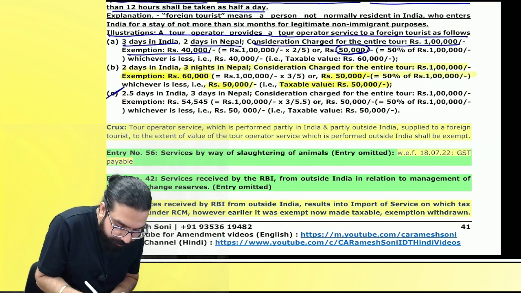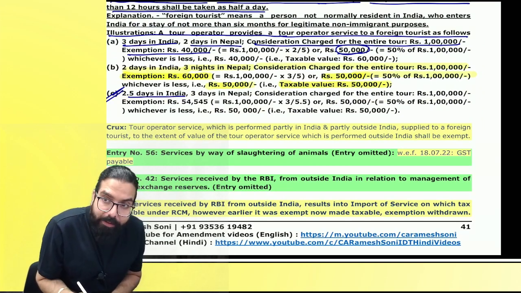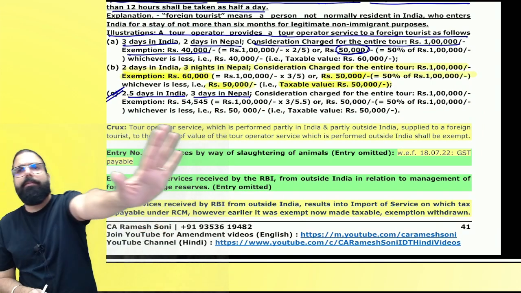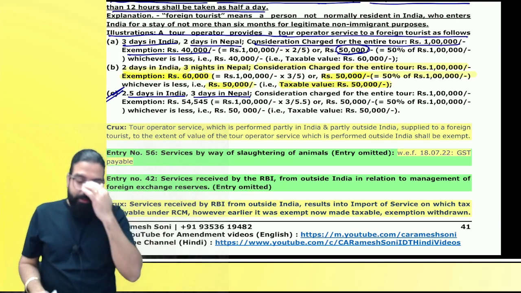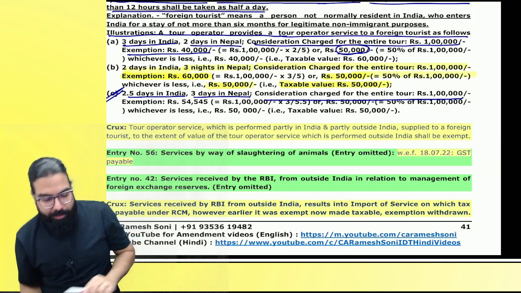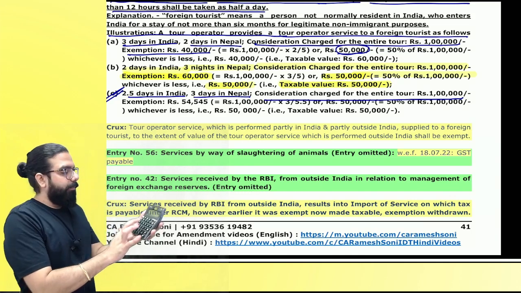Everyone here, next question. 2.5 days in India, 3 days in Nepal. Baba, 2.5 days in India and 3 days in Nepal. How much is the duration of the trip? 5.5 days. And the total consideration is how much? 1 lakh rupees. Do we have a calculator here? Tell me one thing. 1 lakh rupees.